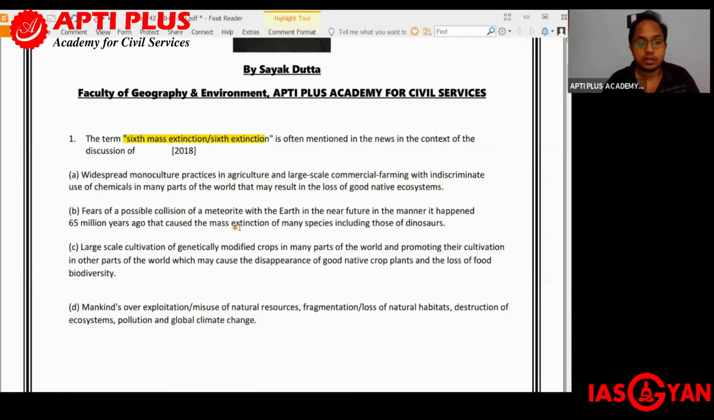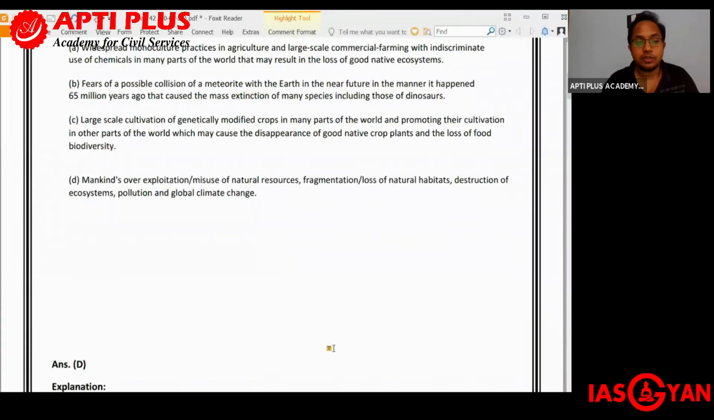B. Fears of a possible collision of a meteorite with the Earth in the near future in the manner it happened 65 million years ago that caused the mass extinction of many species, including that of the dinosaurs. C. Large-scale cultivation of genetically modified crops in many parts of the world and promoting their cultivation in other parts of the world, which may cause the disappearance of good native crop plants and the loss of food biodiversity. And the fourth, that is D, mankind's overexploitation and misuse of natural resources, fragmentation or loss of natural habitats, destruction of ecosystems, pollution, and global climate change.